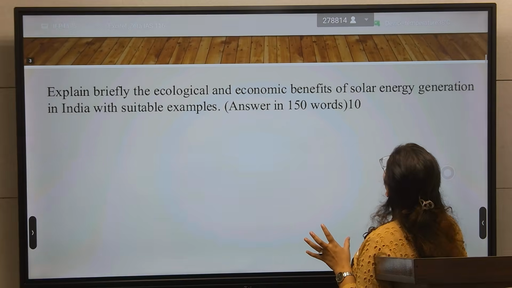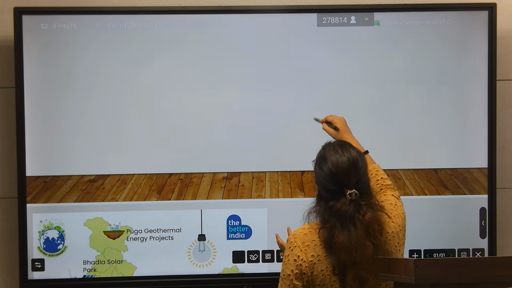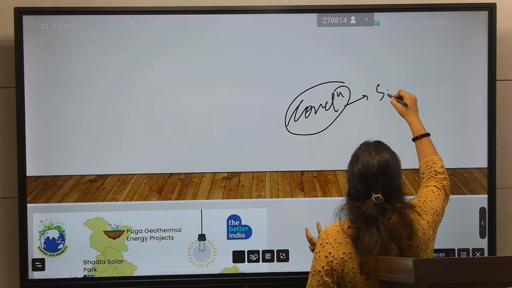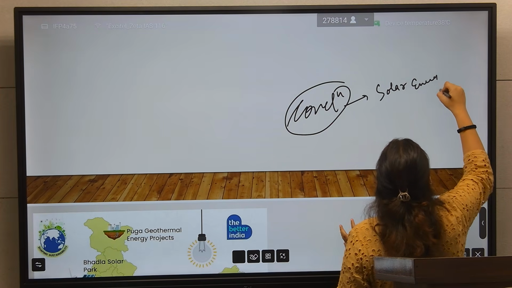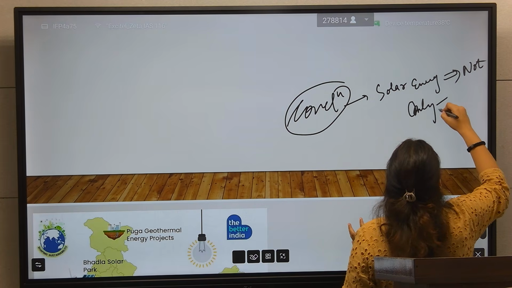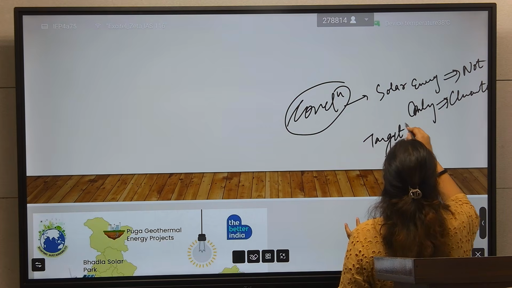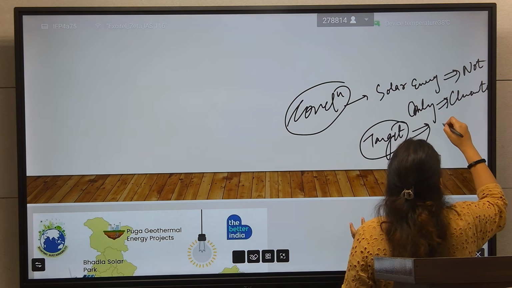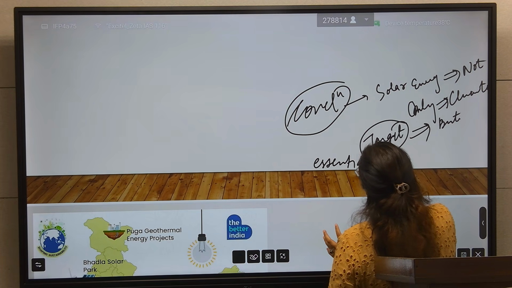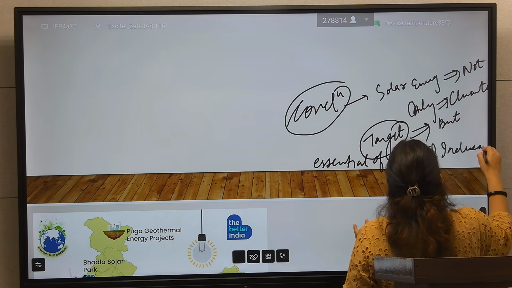So, conclusion. In conclusion, you will connect solar energy as not only something that will enhance our global climate target, but also as essential for sustainable and inclusive growth.